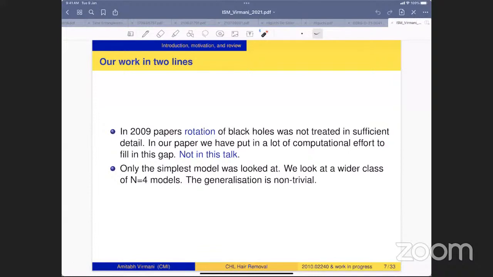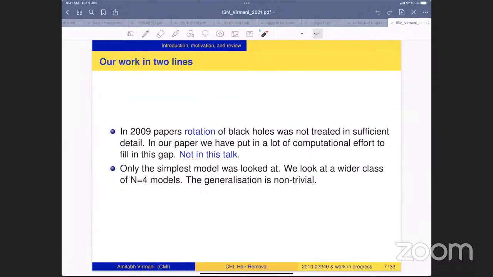Okay, I will not be able to go into the full details of our project. It has several elements, but I will give here a two-line summary of what we have done. In the 2009 papers, these authors did not treat the rotation of the black hole in sufficient detail. In our paper, we have put in a lot of computational effort to fill in this gap, but this is not at all the topic that I will be discussing in this talk.